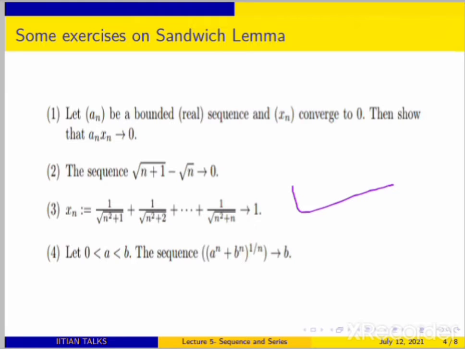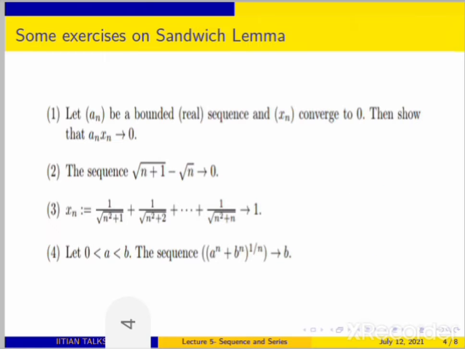And for the second, you just rationalize it. First one, you try to use the sandwich lemma to prove them, although they are familiar from the definition. And the fourth one also you can do by sandwich lemma. Just use the sandwich lemma. If you feel problems, then just ask me using the chat box.